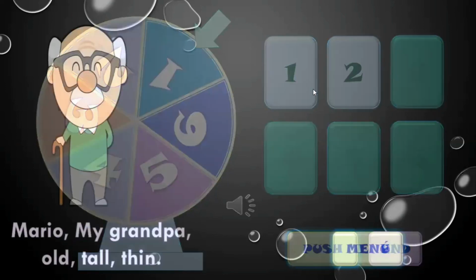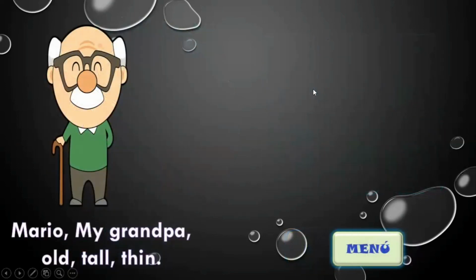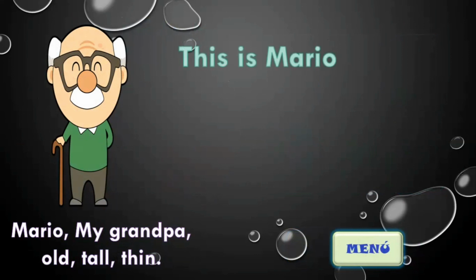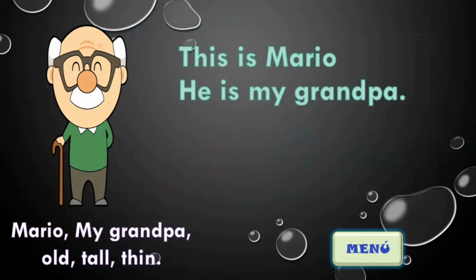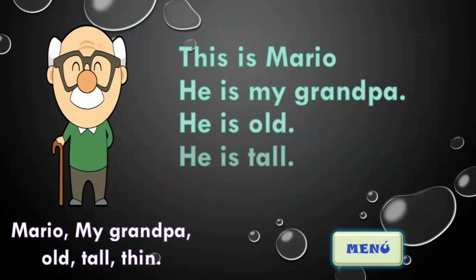Perfect. Number 1. Try to introduce Mario, my grandpa, old, tall, thin. Try to do this exercise. Okay, quickly. This is Mario. He is my grandpa. He is old. He is tall. He is thin. Perfect. Return the game.